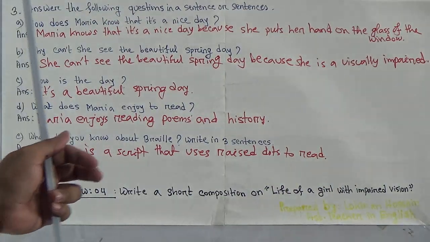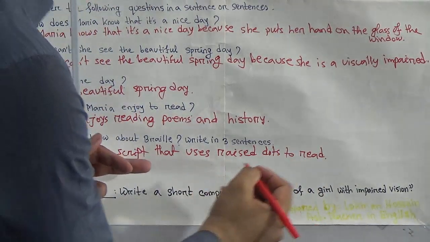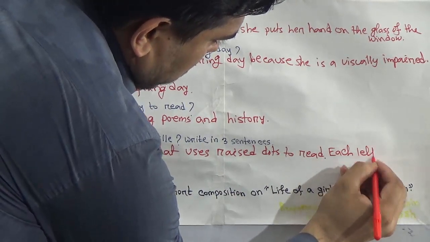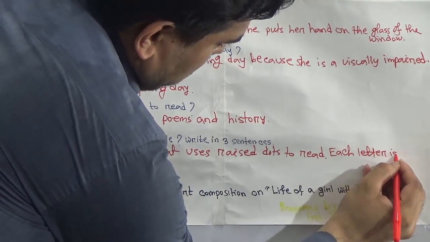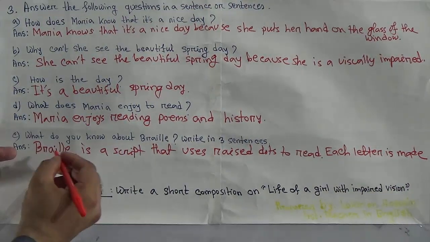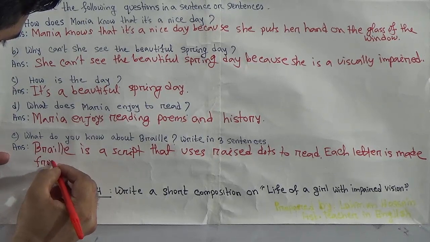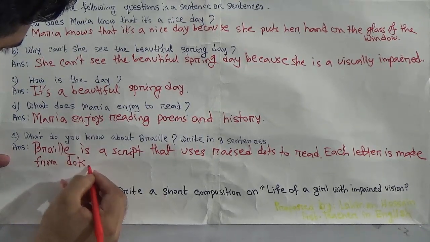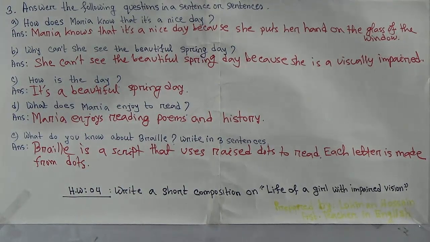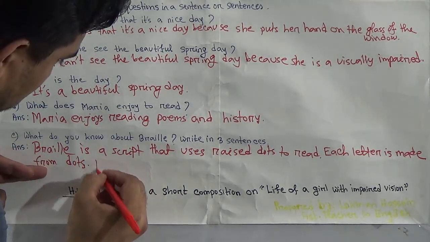Okay, my second sentence should be here. Each letter is made from dots. Okay, we have to write another sentence.